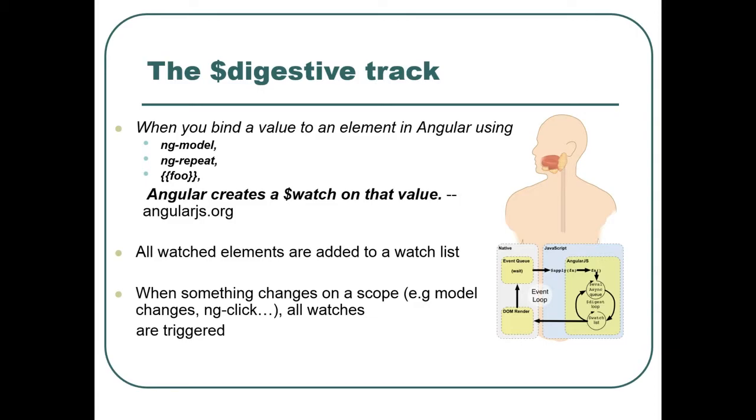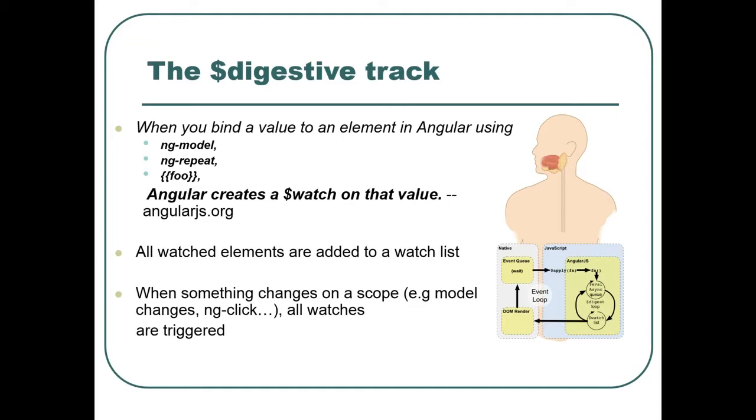Here, from the documentation, is the process of the digest loop. We have a watch list. When something changes on the scope, for instance an ng-click, it will trigger an apply, and all watch functions will be triggered.